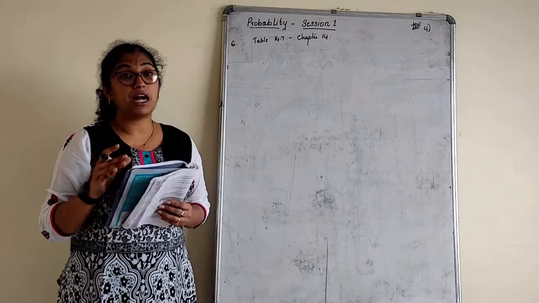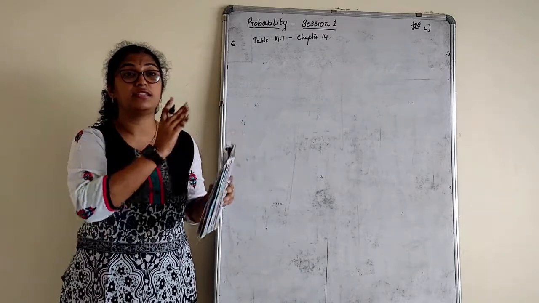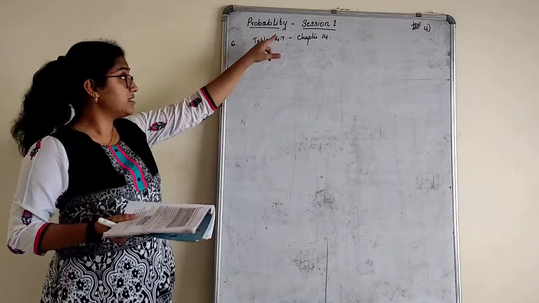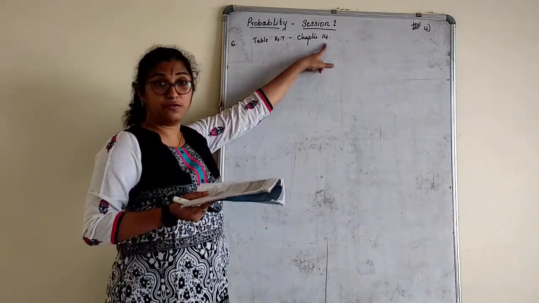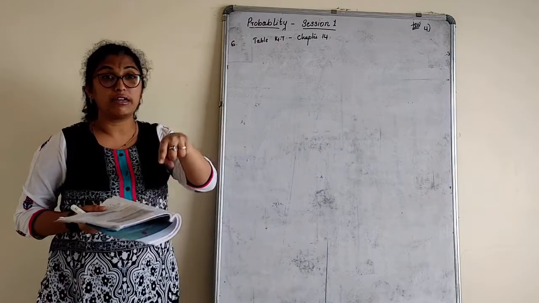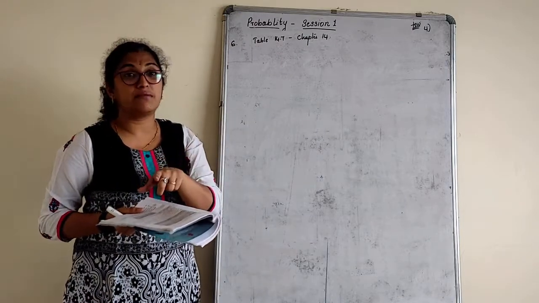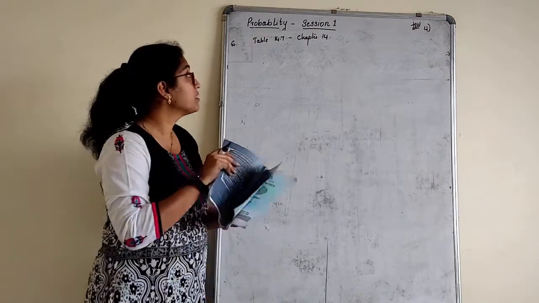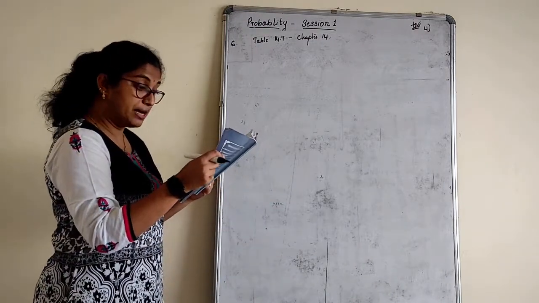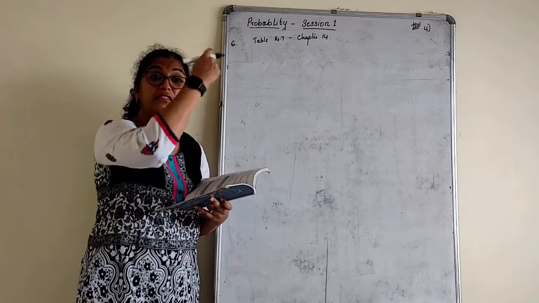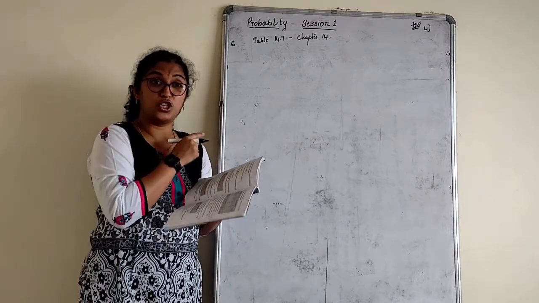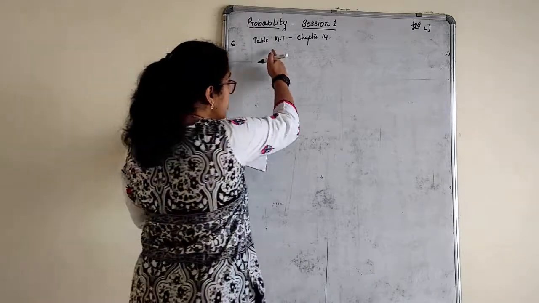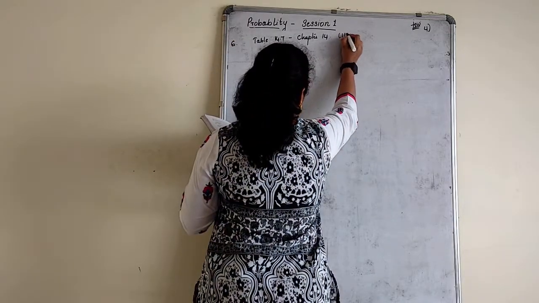In part 1 and part 2 in the state syllabus they have just jumbled up the chapters, right? So in my textbook it is table 14.7, chapter 14. Look in your textbook, it's going to be the same sum. Page numbers will vary depending on the textbook. So table 14.7, chapter 14, we have to refer to that question here, right? Question is given there. With respect to this, page number is 180.